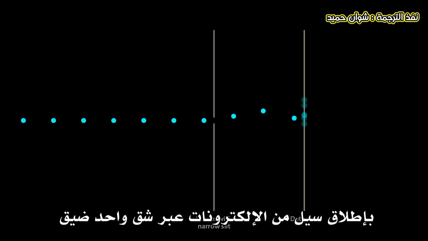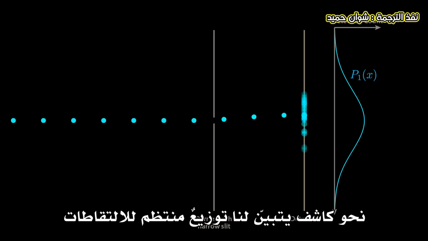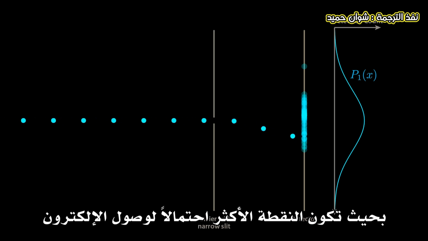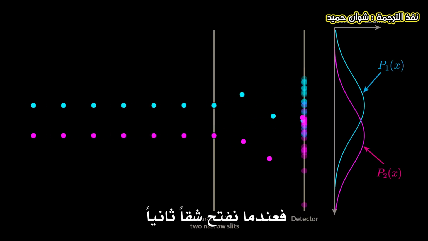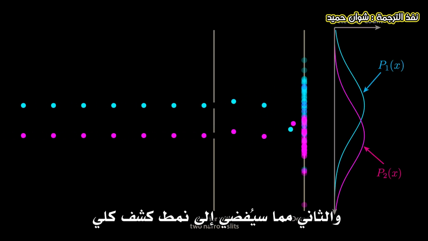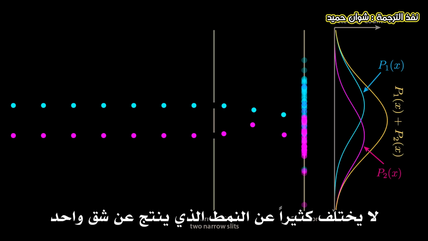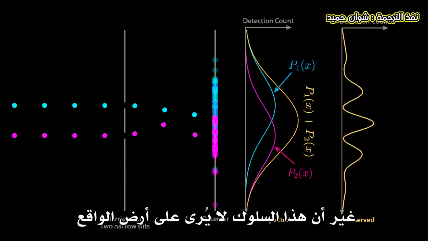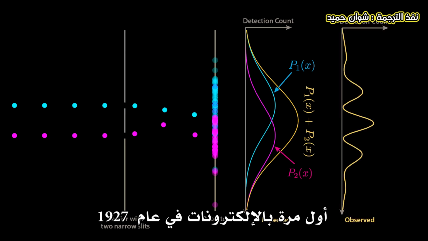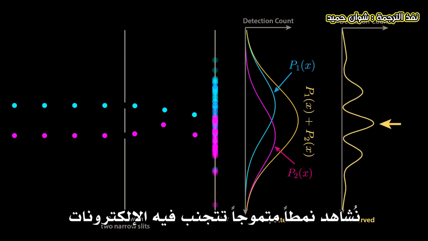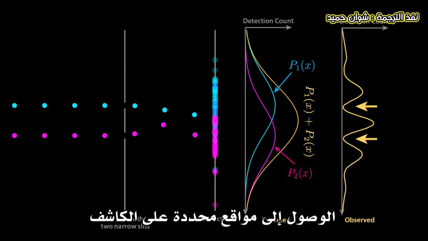Firing a stream of electrons through a single narrow slit into a detector, we see a smooth distribution of detections, where the most likely place for an electron to land is directly behind the slit, with this probability dropping off smoothly as we move further away from the slit. Now, if electrons were simply particles, when we opened a second slit, we would expect the distributions for the first and second slit to just add together, resulting in an overall detection pattern that looks very similar to the pattern for a single slit. However, in practice, this is not the behavior we see. As first demonstrated with electrons by Davisson and Germer in 1927, we instead see a wavy pattern, where electrons almost never arrive at certain locations on the detector.